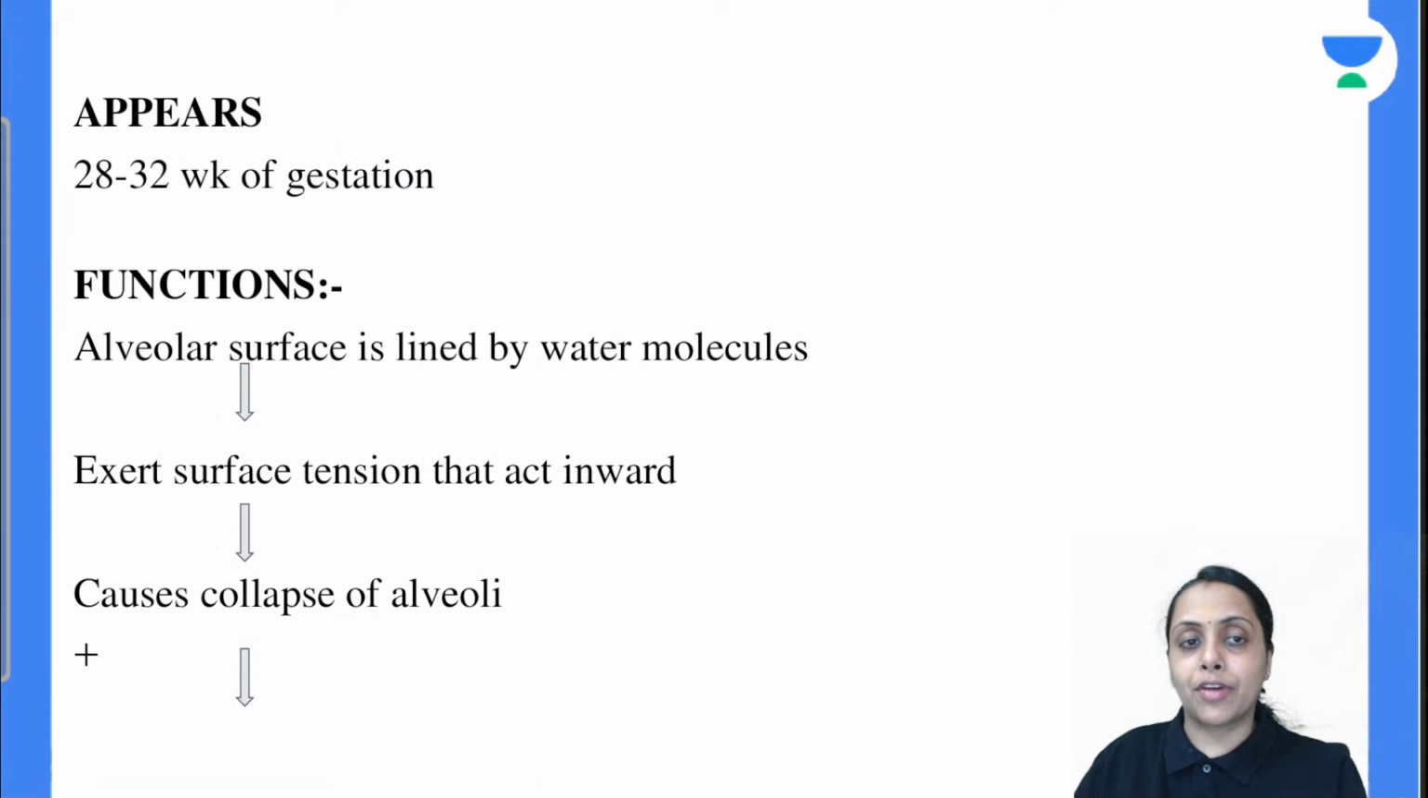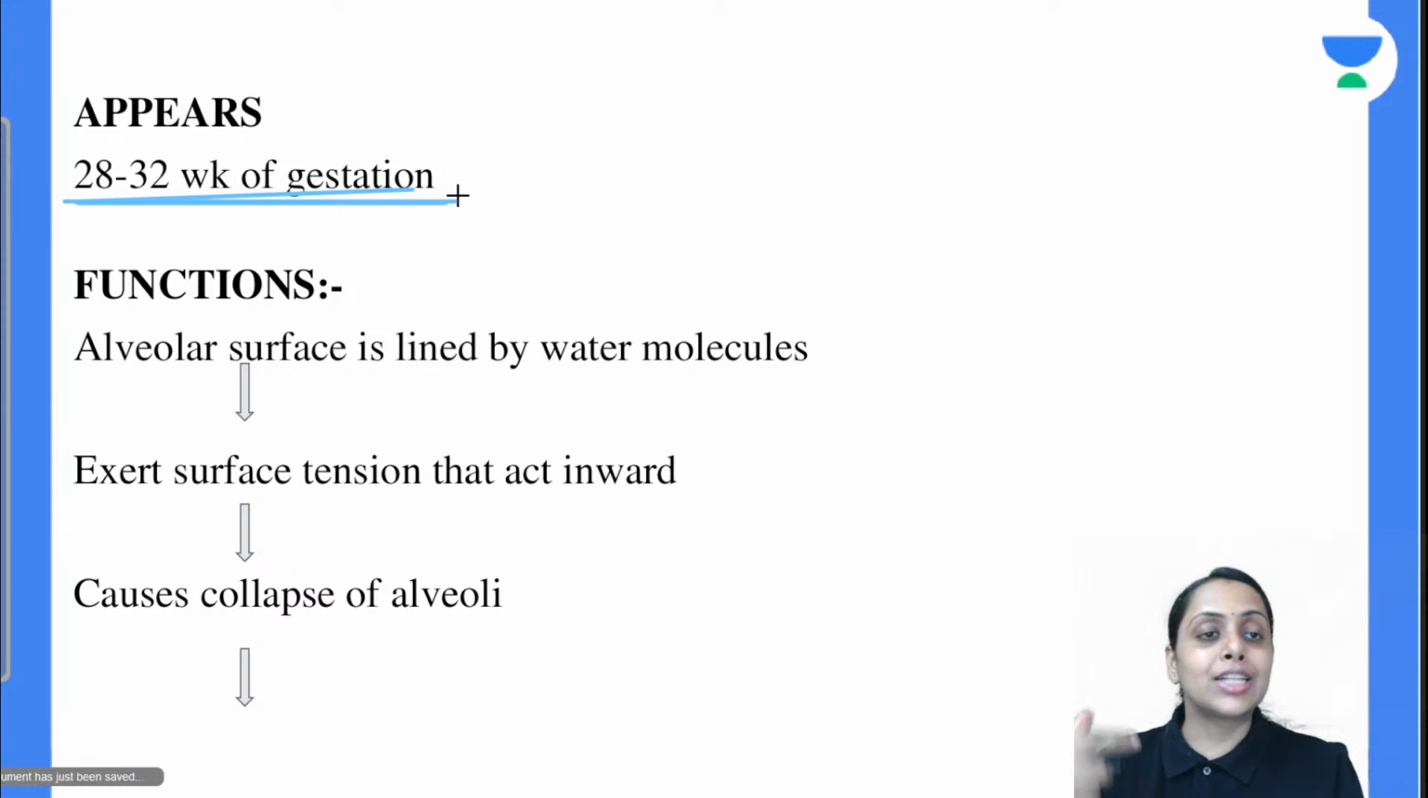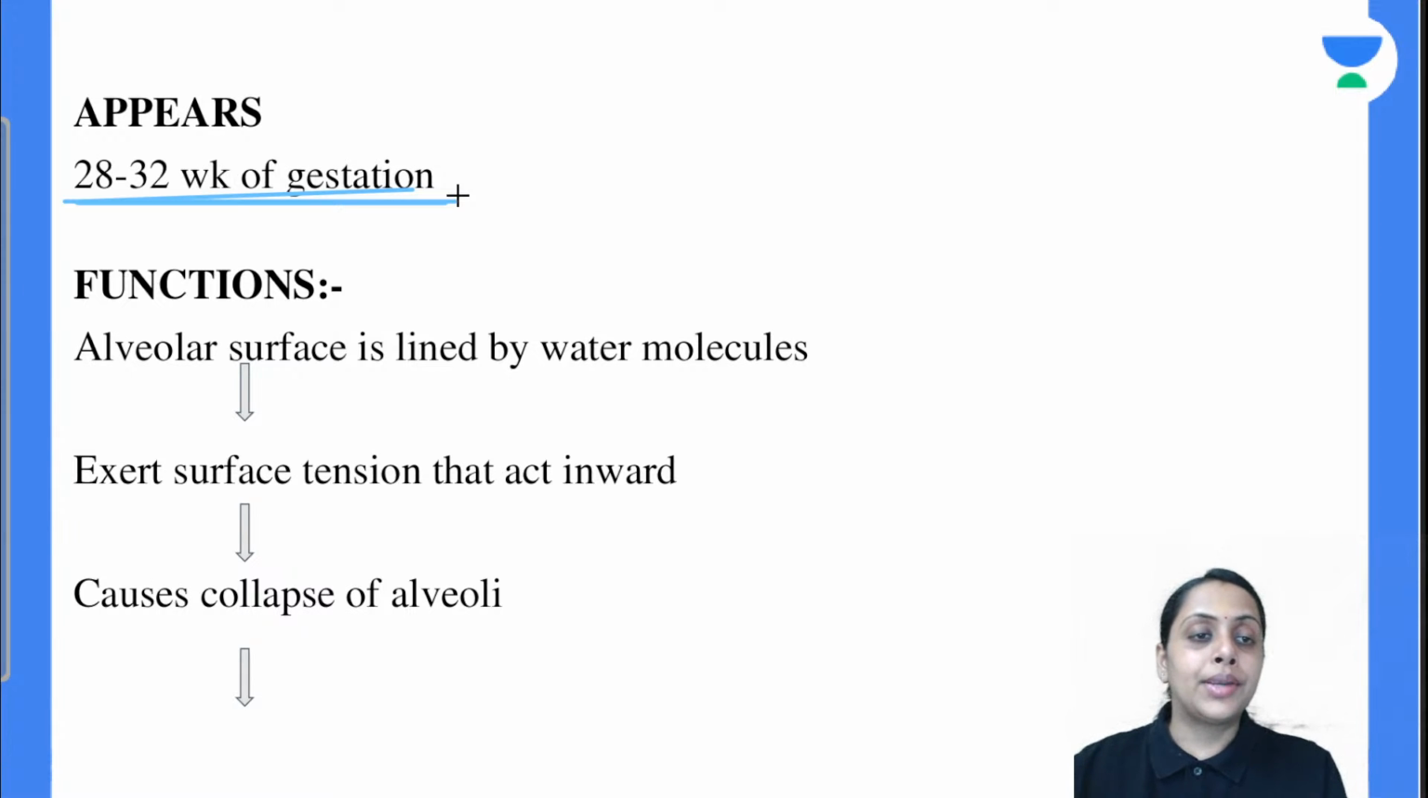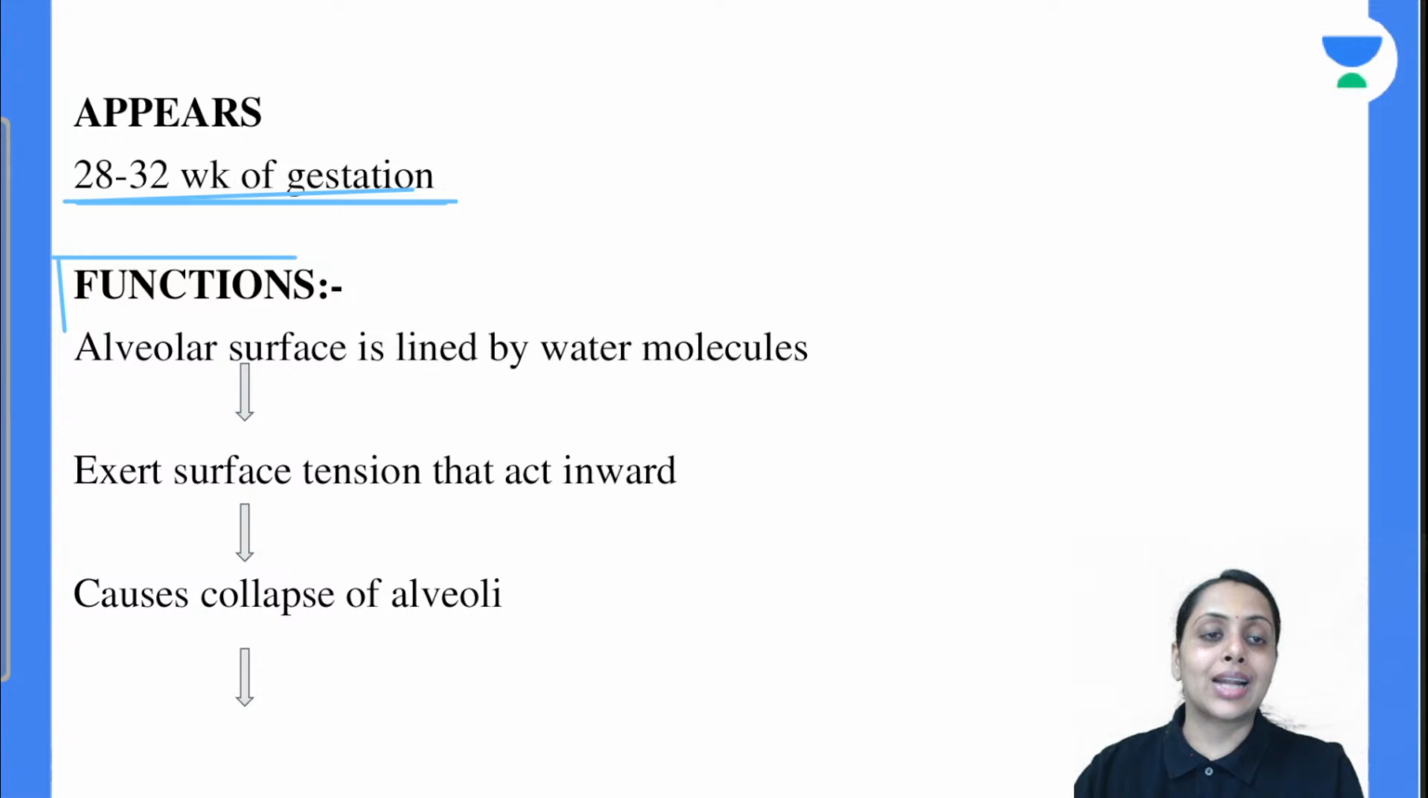Is this clear with everyone? Moving further to surfactant production. Surfactant production starts at 28 to 32 weeks of gestational period. And now coming to the most important part, that is, what is the function of the surfactant.